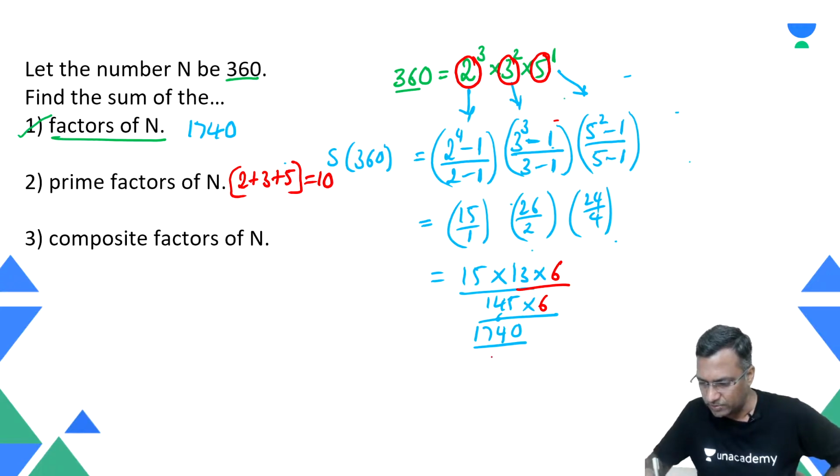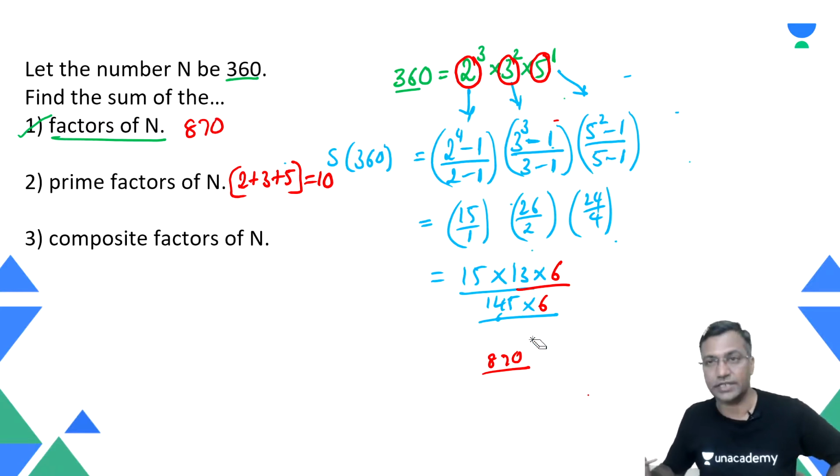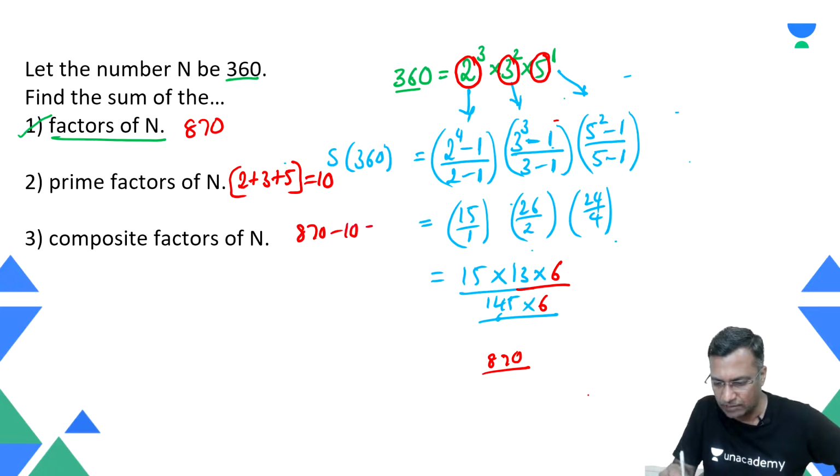Therefore, half of this particular number, right? 870. Anyway, when you calculate this, it becomes 870. Okay, so that forms this number. Okay, 10. So now, composite factors of n. The popular answer would be 870 minus 10, which is nothing but 860.